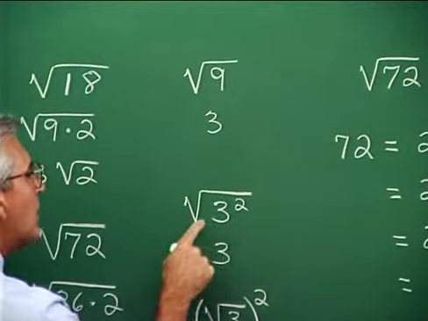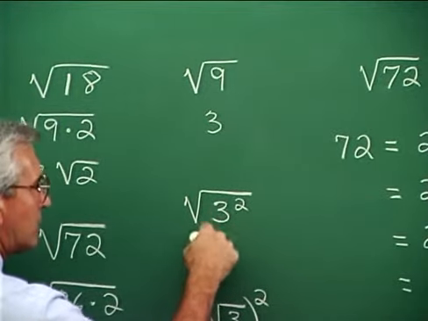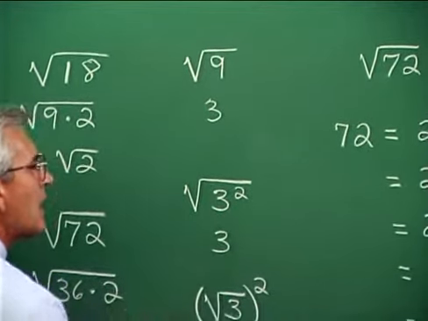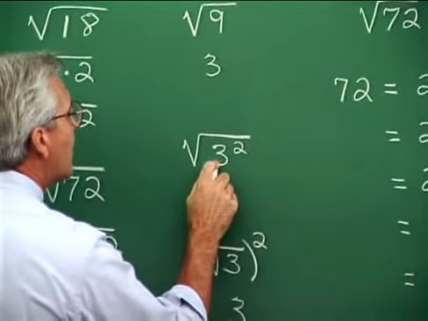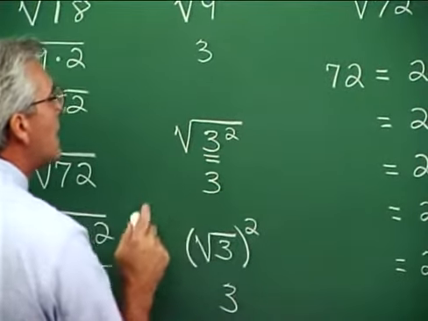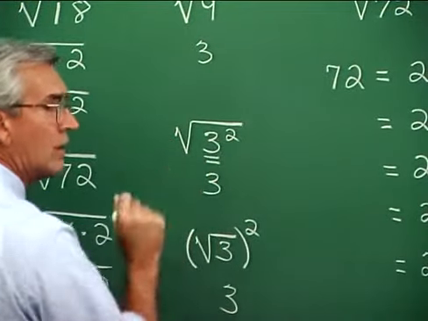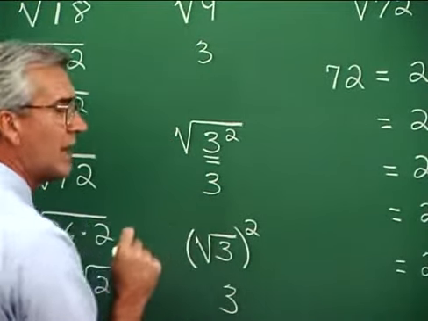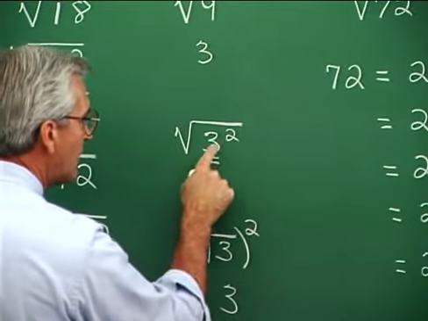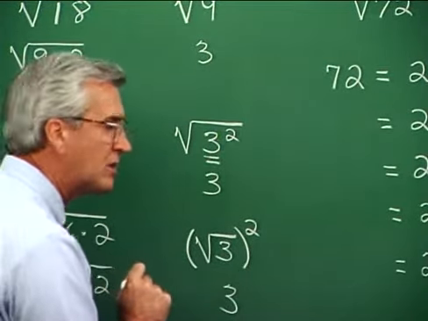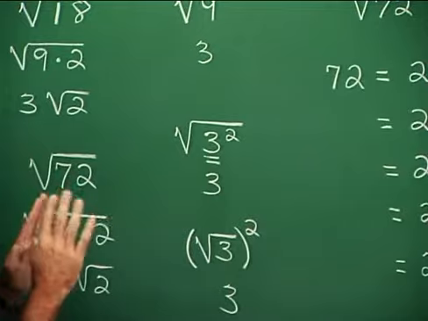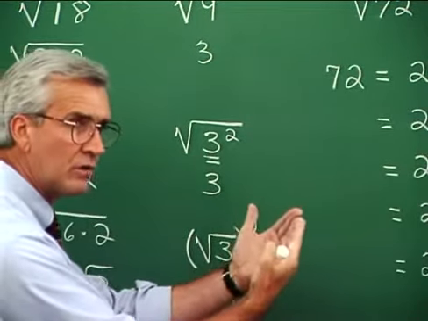And we know that the square root of 3 squared, that is the square root of 9, is 3. Notice that if we write the 9 this way, the square root of a number squared gives us the number that we start with in this squaring process. And this gives us an idea of what we can do in other circumstances.